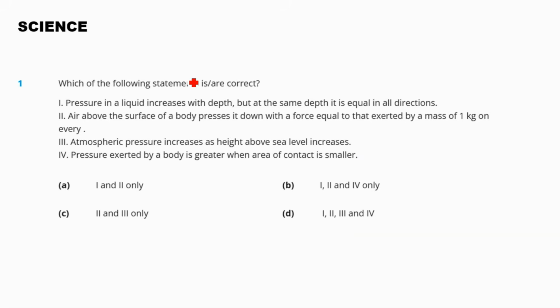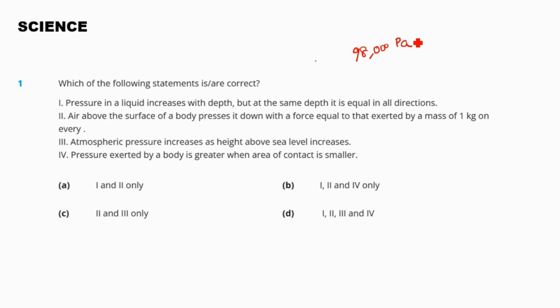Numerically, this pressure is often compared with the force that a 1 kg mass would exert on each square centimeter. We know that 1 kg per centimeter square is equal to 98,000 Pascal. This illustrates that air presses down significantly on every point. So this statement is also correct.